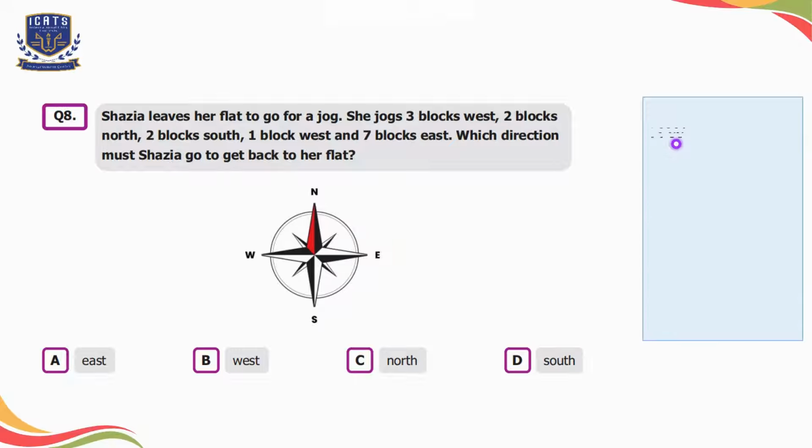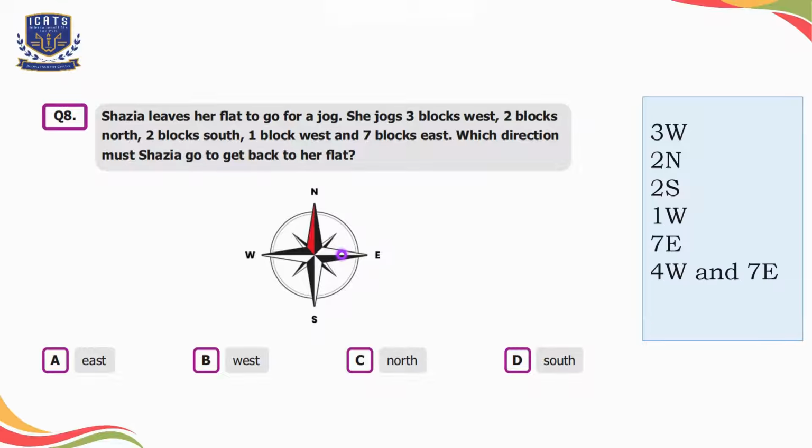So Shazia jogs 3 blocks west, 2 blocks north, and 2 blocks south. Here, the 2 blocks north and 2 blocks south are opposite of each other, so the distance will be balanced. For example, she moves 2 blocks to the north and comes back 2 blocks to the south, so she is at the same position. After that, she moves 1 block to west, so 3 west plus 1 west is equal to 4 blocks west. Right after that, she moves 7 blocks east.